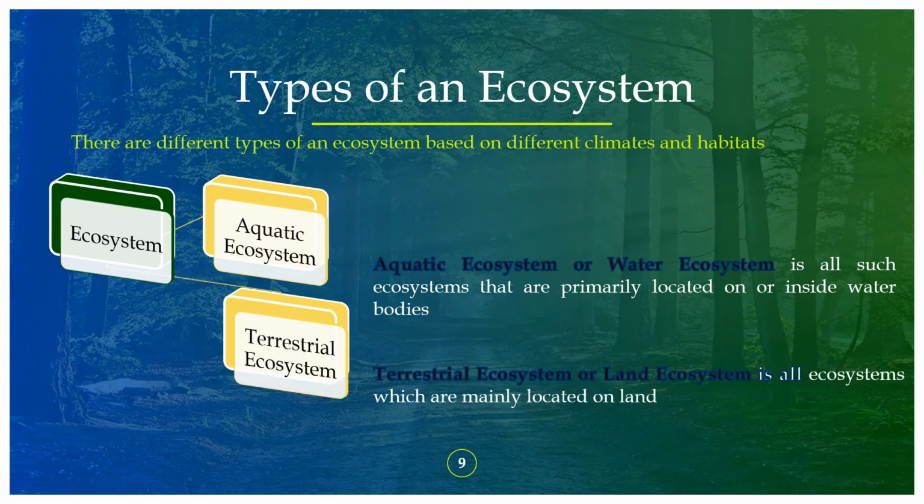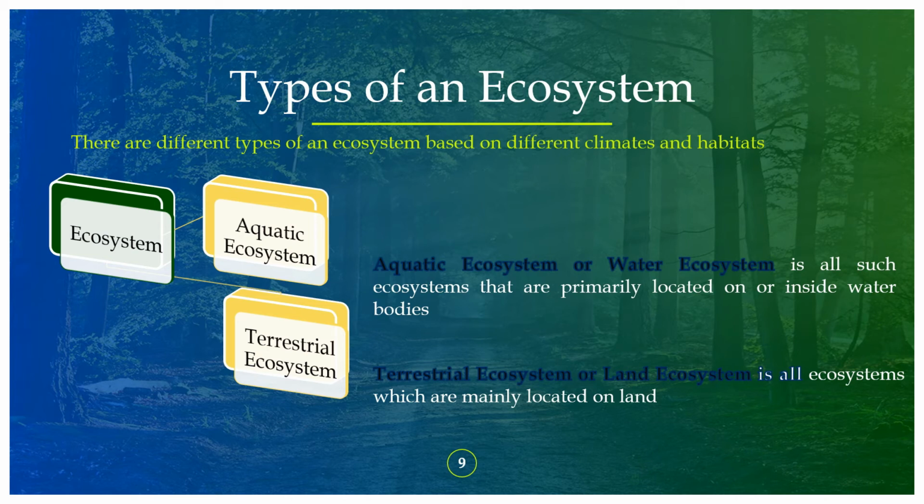Now let's see the types of ecosystem. There are different types of ecosystem based on their climates and habitats. But the two main categories of ecosystem are the aquatic ecosystem and the terrestrial ecosystem. As the name says, an aquatic ecosystem is a water ecosystem. It includes all the ecosystems that are located primarily on or inside water bodies.